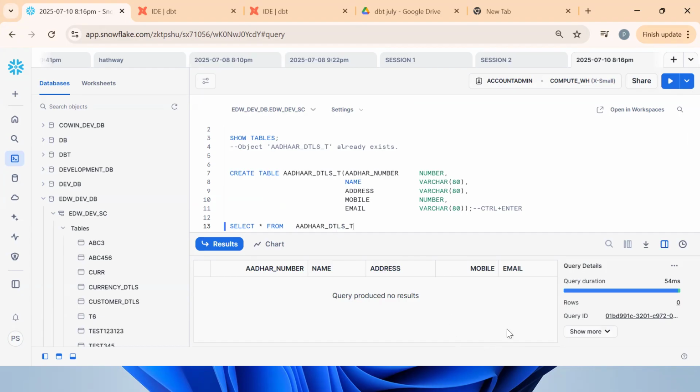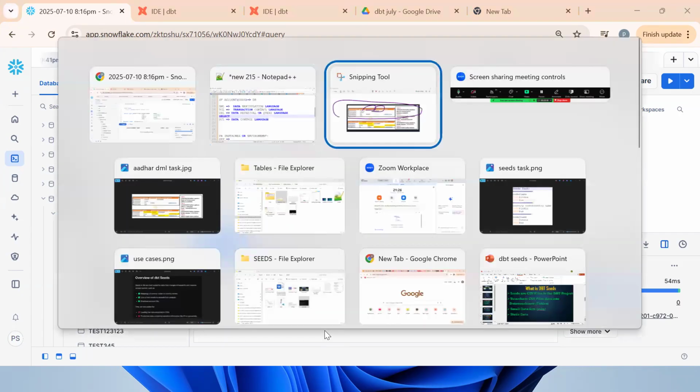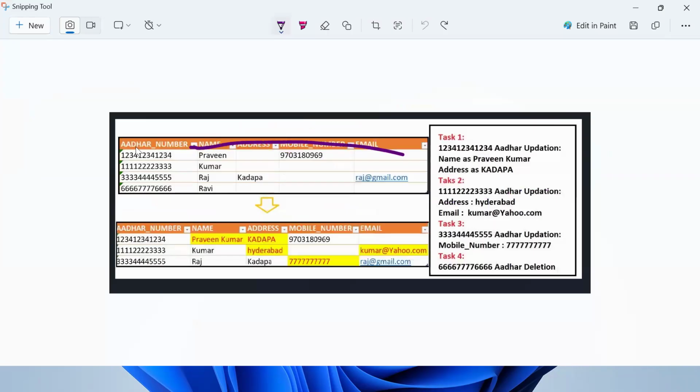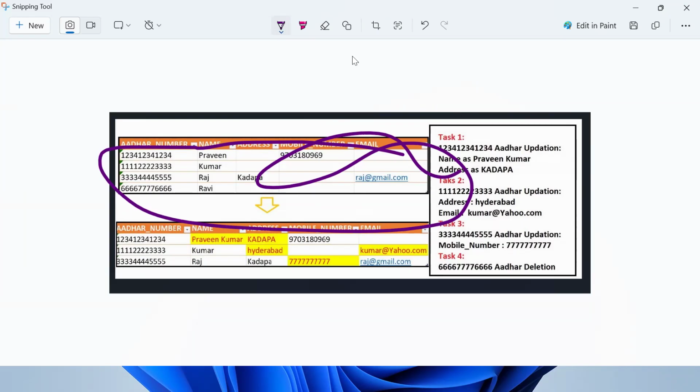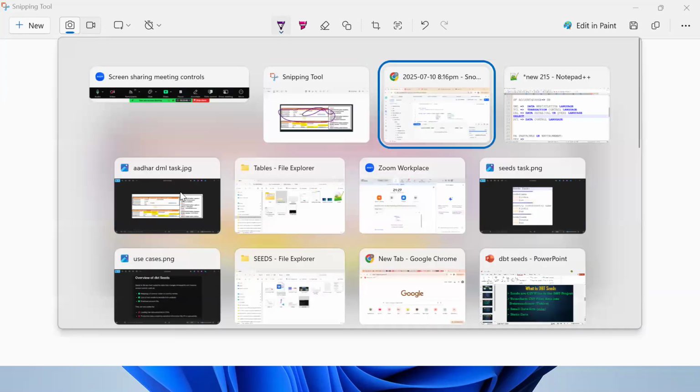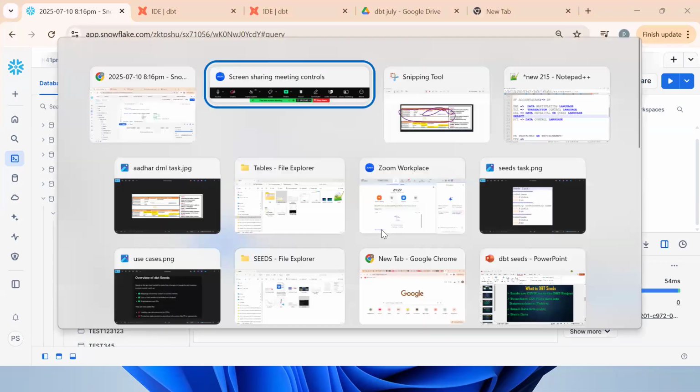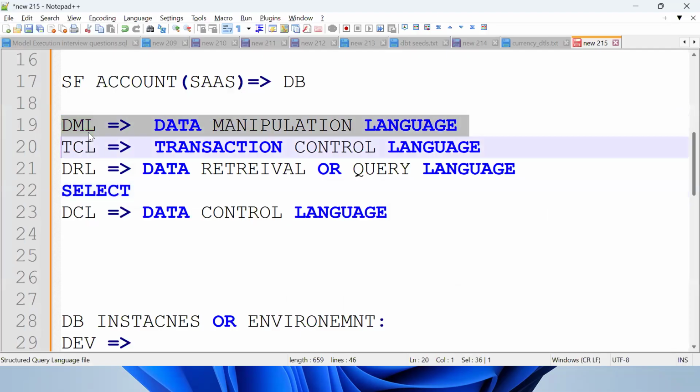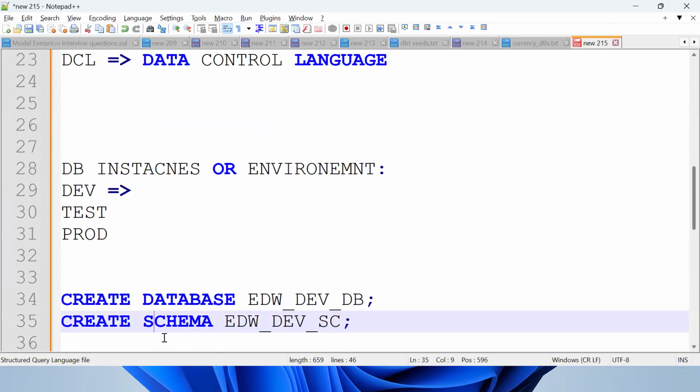Now the question is, I want to populate this data. How to populate or manipulate the data, by what concept? Insert. That is which category? DML category. So you need to understand the concept: we want to insert the data, by using DML, that is the insert statement. Today we'll see DML and TCL completely.